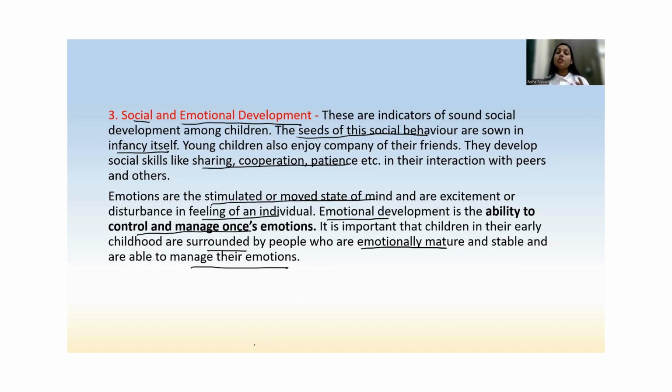Why is it said? Because children learn from their environment. Yes or no? The children learn from the people who are around them. So if the person is very much emotionally stable, he doesn't react extremely in any situation. He reacts very calmly, he understands the situation, then the child will also be like that. But if the person reacts very aggressively, then the child will also start reacting the same way. So, social and emotional development: basically, here the environment plays a very, very important role.